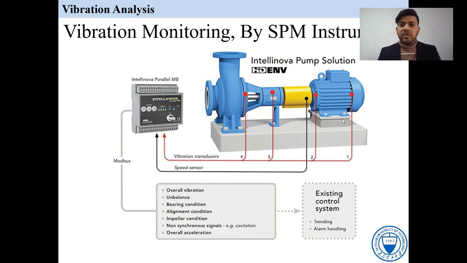This one is the SPM, shock pulse measurement instrument. Here we can also measure the overall vibration. We can see here the parameters: overall vibration, unbalancing, wear conditioning. So these are all the parameters we can measure from this device.